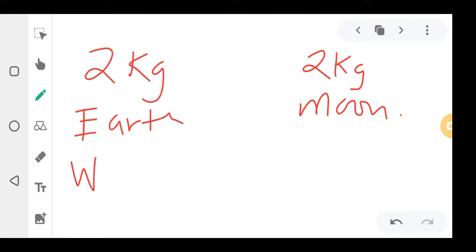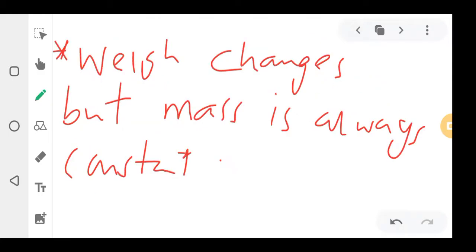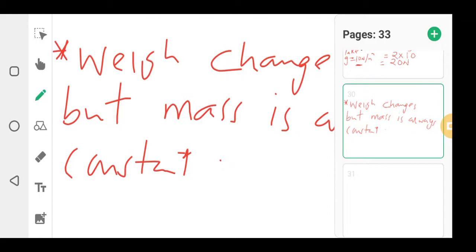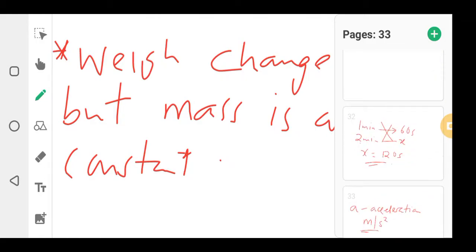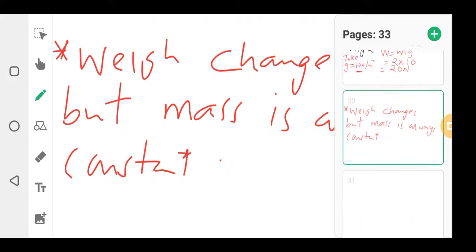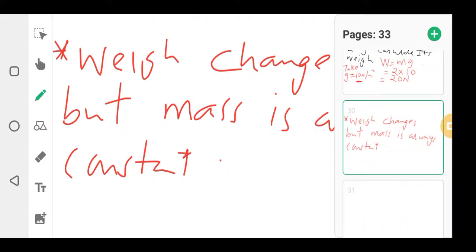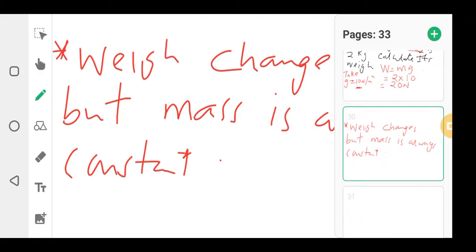Mass is always the same. The mass on Earth and the mass on the moon, they are the same. I've already explained this. Okay? Weight changes, but mass does not change.